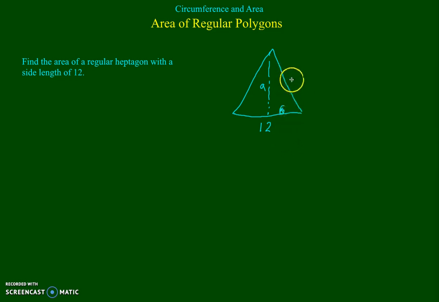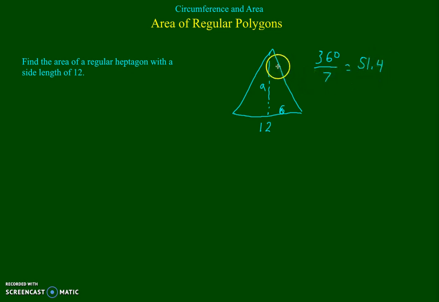We don't need our radius because it's really not necessary. That's all we need is our apothem. Now, if you wish, you could try to find that radius, but it's kind of pointless at this point. Now, we need this central angle because we're going to have to use our trigonometric functions to find that apothem. Well, we know that the sum of the measures of these central angles is 360, and there are 7 sides. So 360 divided by 7 is approximately